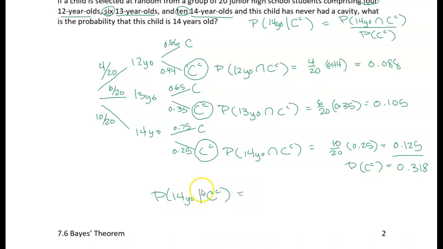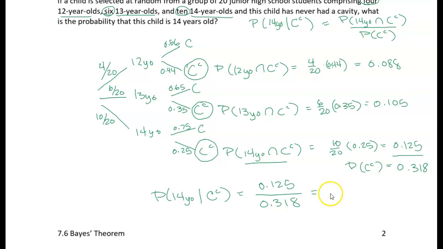We're just going to take the probability of being 14 years old and never having had a cavity, which would be 0.125. We get that from what we just calculated, and then we're going to divide by the probability of choosing a child that has never had a cavity, which is 0.318.